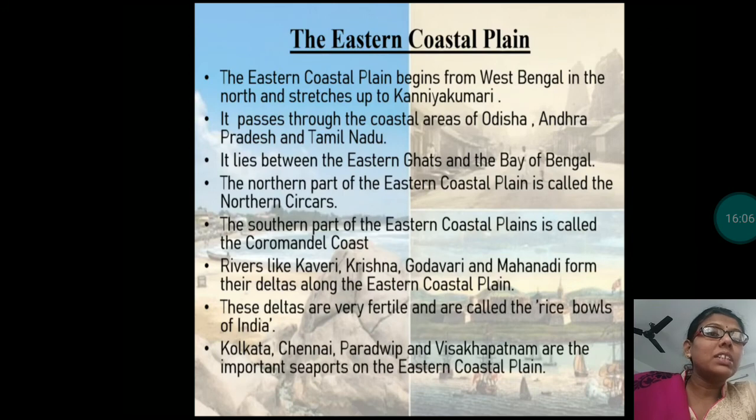The southern part is called Coromandel Coast. Rivers like Kaveri, Krishna, Godavari and Mahanadi form their deltas along the eastern coastal plains. These deltas are very fertile and are called rice bowl of India. The important seaports of this region are Kolkata, Chennai, Paradip and Visakhapatnam.